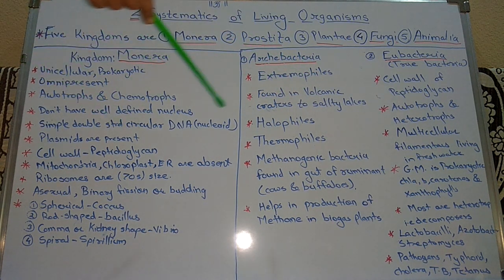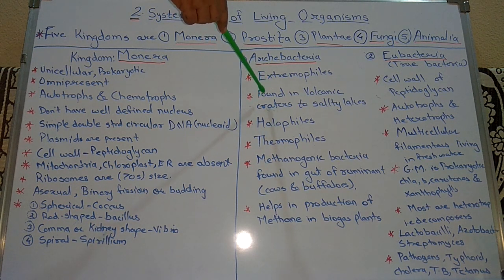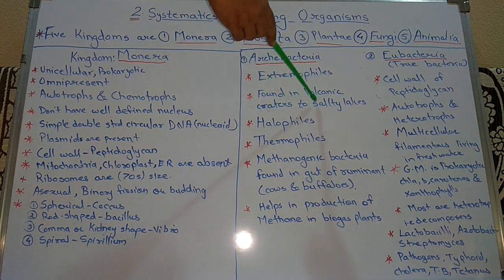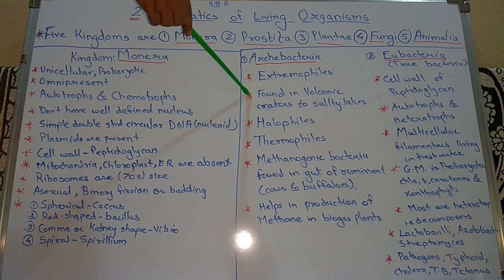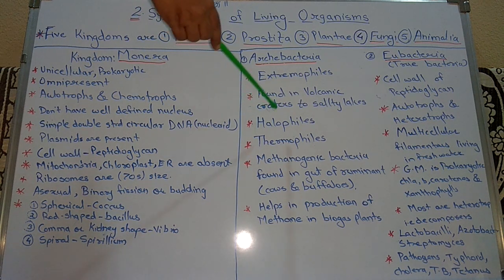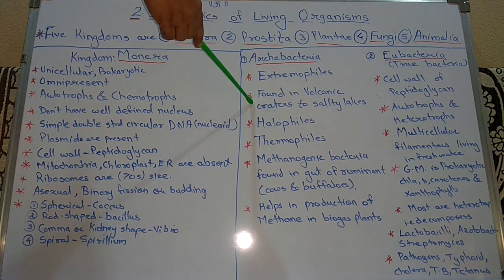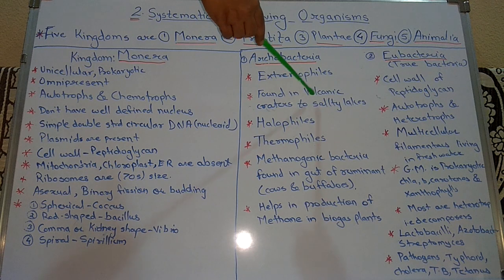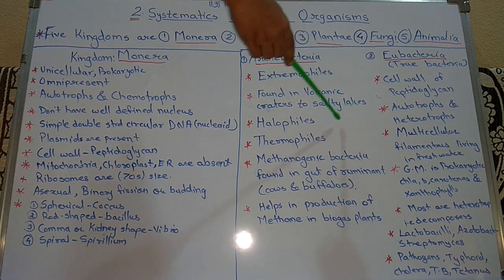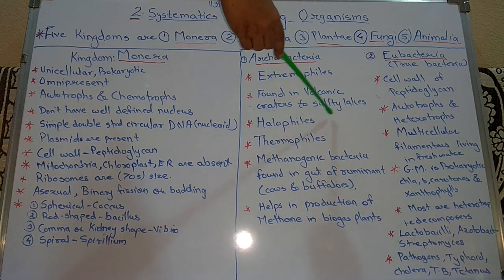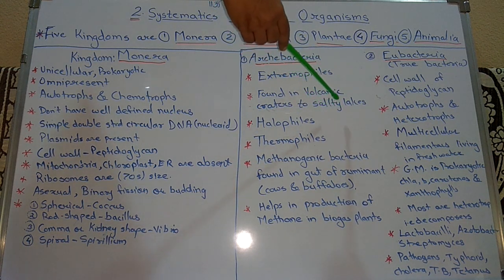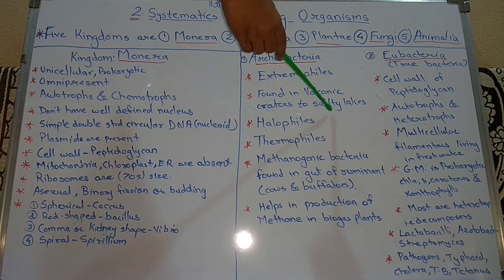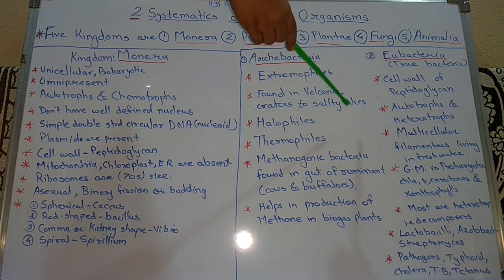Next character: they are found in volcanic craters, salty water and hot springs. In volcanoes, you all know there is a very high temperature. Then salty lakes have a very high concentration of salts, and these bacteria are found there. In hot springs the temperature of water is very high, and in this temperature also these archaebacteria are found.